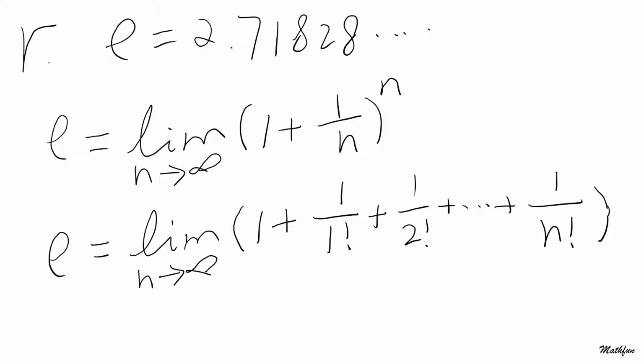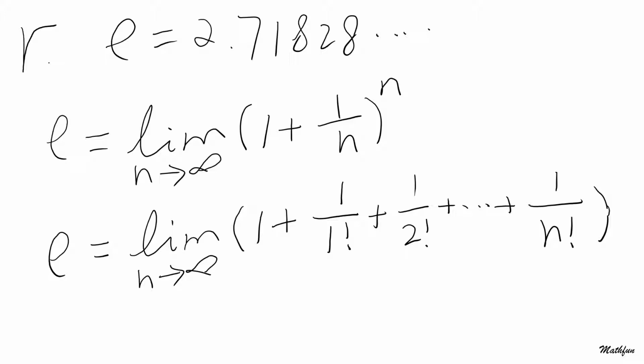Today we are going to show that these two expressions are in fact equivalent to each other, and then we are going to show that the limits actually exist. At the same time, we're going to prove that e is an irrational number. Now, it's out of the scope of this video to show that e is a transcendental number. That is much more difficult.